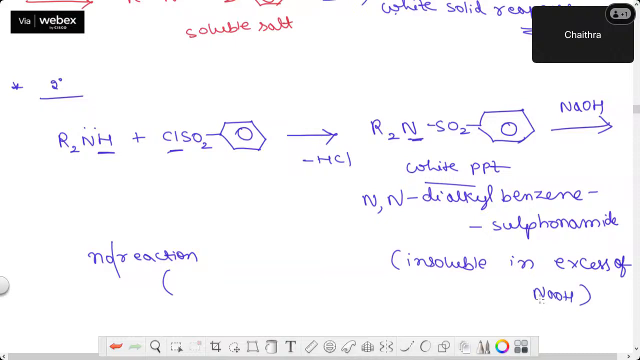So primary amine, when you take, what happens? Whatever compound formed, white compound, precipitate formed, it is soluble in excess alkali, whereas when you take secondary amines, that white PPT formed will not be soluble even though you add excess NaOH. Are you getting my point?